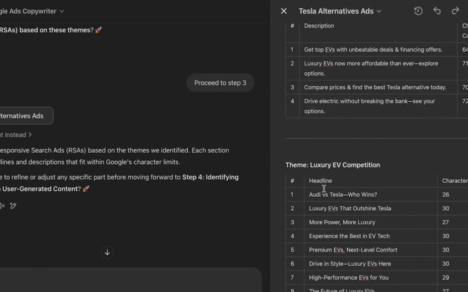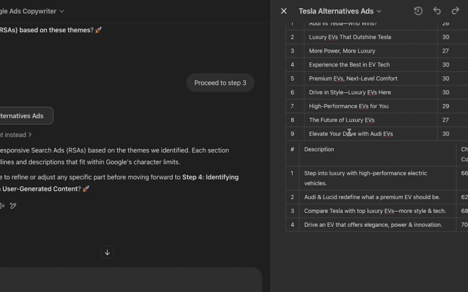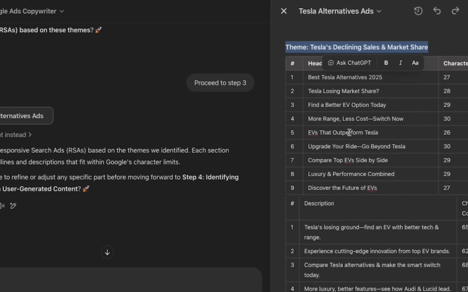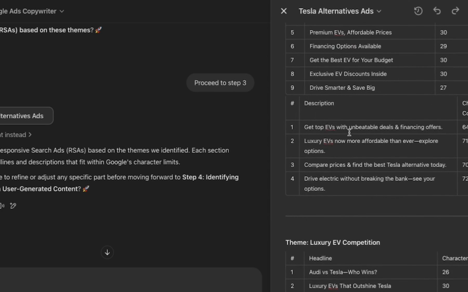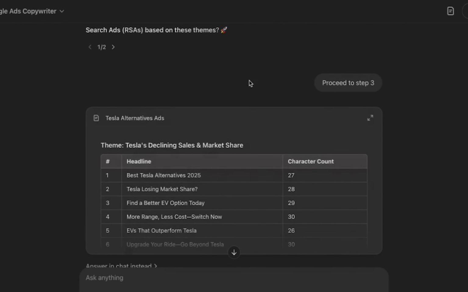So already here, oh, there's another one, luxury. Okay, Audi versus Tesla, who wins? And I gave it an Audi landing page, so it makes sense that it would do this, right? So I already have 1, 2, 3, 4 ads that I can already start testing in my Google Ads. But that's only the beginning. We're only scratching the surface here.